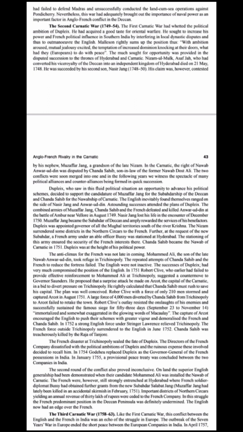The founder of Hyderabad, Nizam-ul-Mulk, founded it in 1724 and died in 1742. After his death, there was a dispute between Muzaffar Jung and Nasir Jung about who would be the next king. And in Carnatic, there was a dispute between Anwaruddin and Chanda Sahib, the son and the son-in-law.